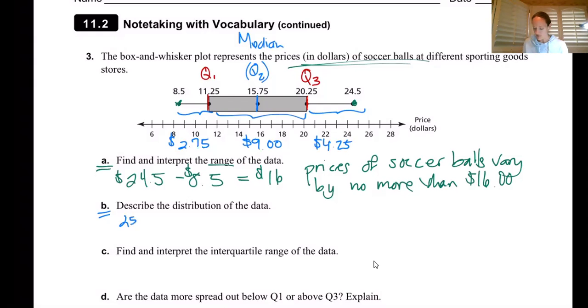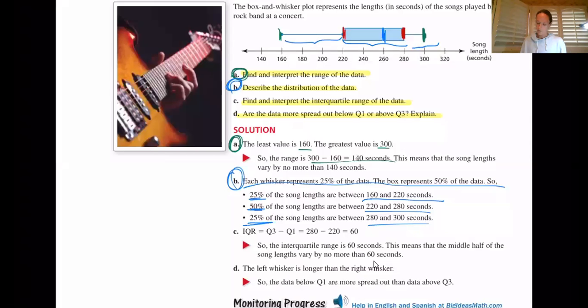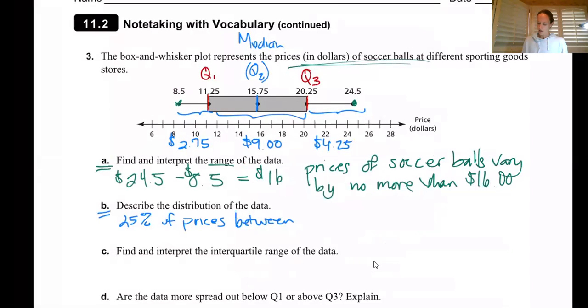We can say, once again, 25% of our data, just like the book did, 25% of the prices are between $8.50 and $11.25. And if we need to go back to our book really quickly, we can see between, okay. So our between are $8.50 and $11.25.